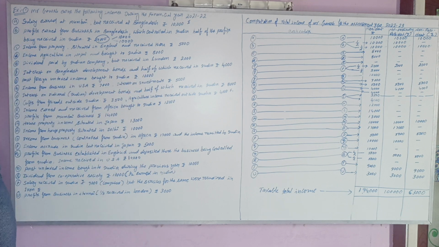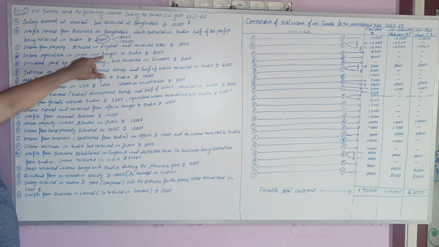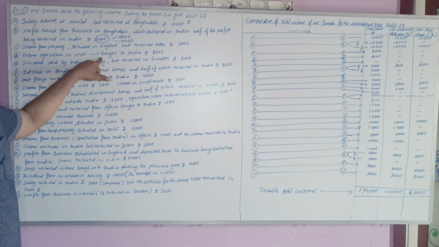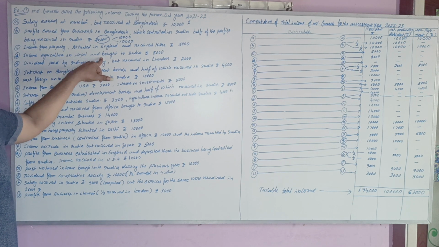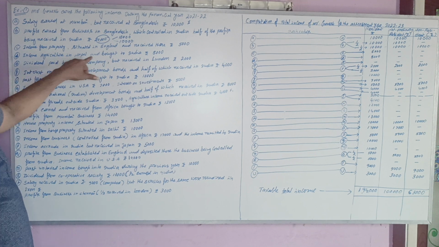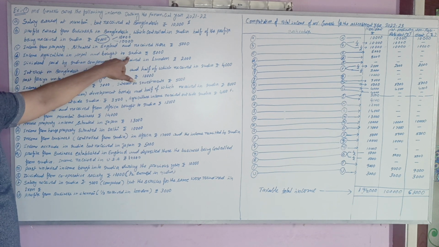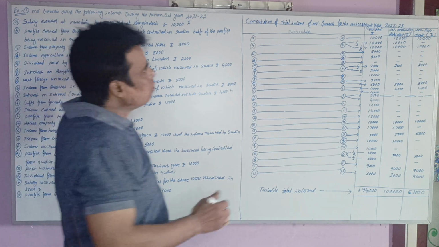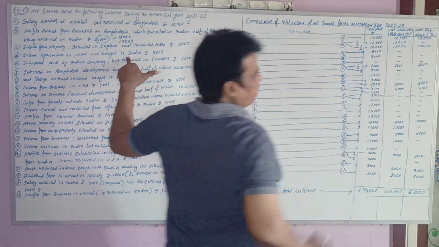So in this point, agriculture income in Nepal brought to India, before that, that income is earned and received, both outside India. That's why this point should be treated as foreign income type 1, taxable only for resident, 8,000.